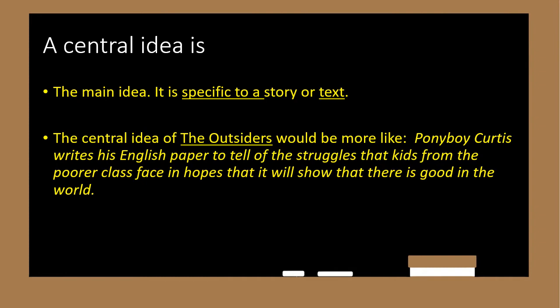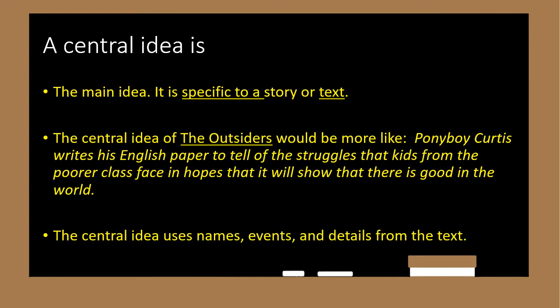This is not like the theme. The theme of stay innocent and don't change can apply to all of us, where this central idea applies only to The Outsiders. Because the central idea statement uses names, events, and details from the text.